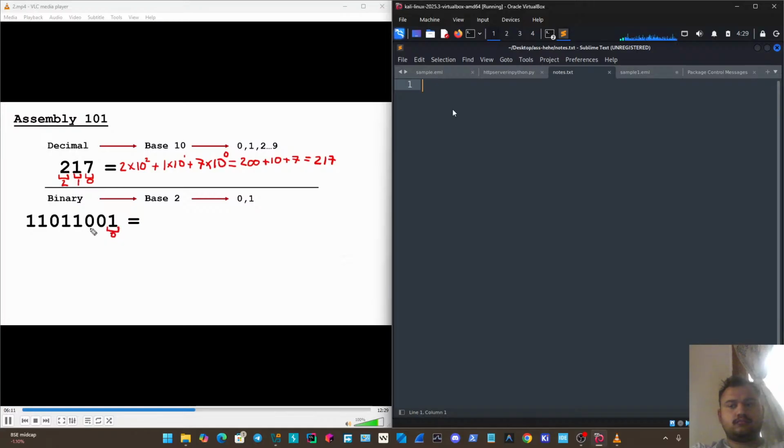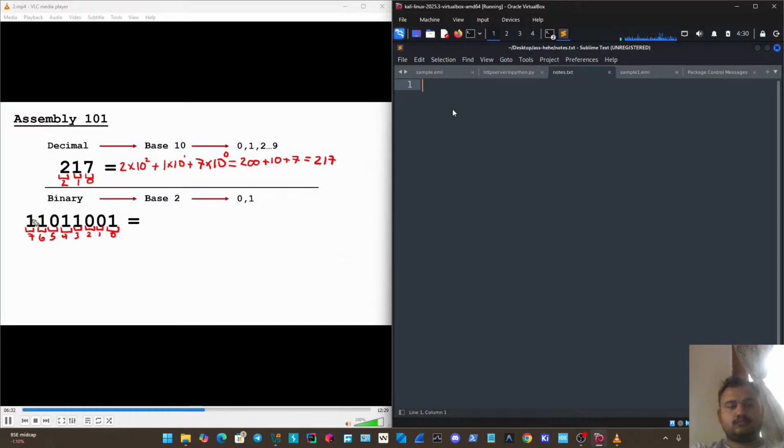So again, this is going to be 0. And then we'll just go all the way up here. We've got 1, 2, 3, 4, 5, 6, and then 7. And then we just follow this exact same formula here.